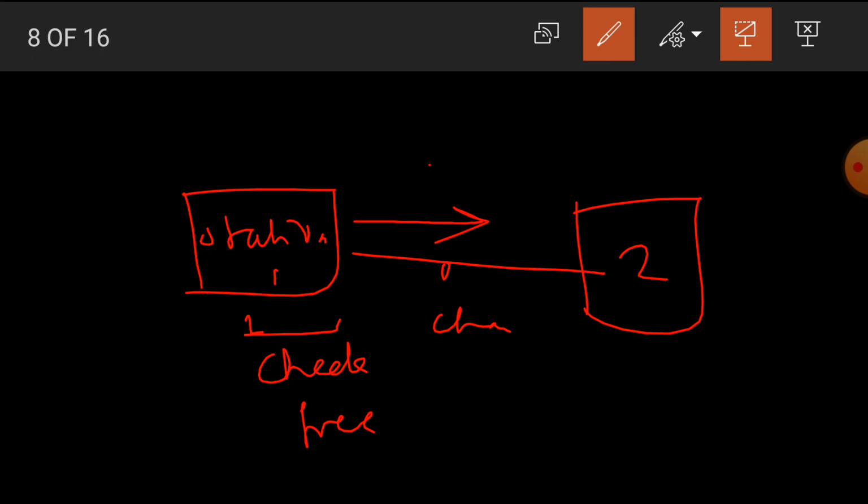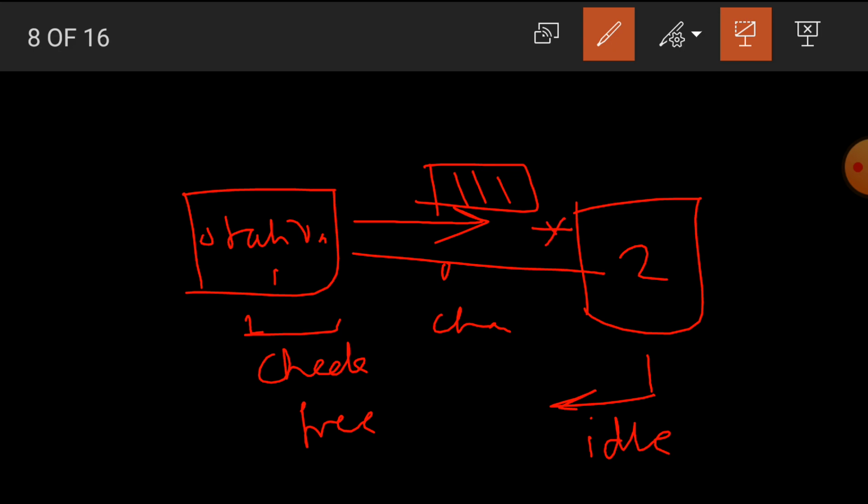And if this frame has not reached station 2, and at the same time station 2 wants to transmit data, it senses the channel is idle because the data has not reached station 2.